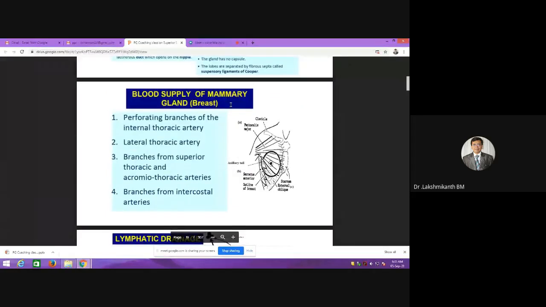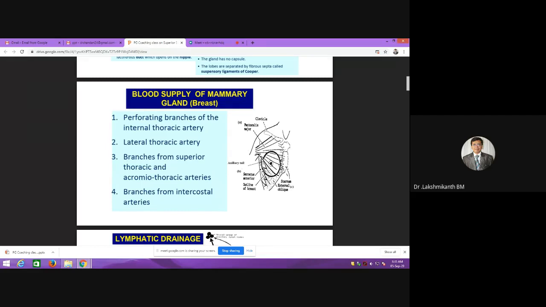Next, coming to the blood supply to the mammary gland, there are different blood supplies. One is the perforating branches from the internal thoracic artery. There is the lateral thoracic artery, branches of the superior thoracic artery, which is nothing but the acromiothoracic arteries, and intercostal arteries.